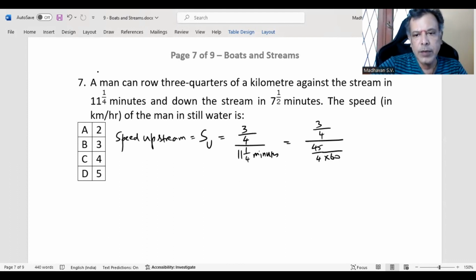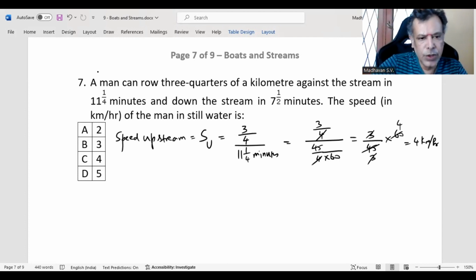So we can cancel this first. That will give us 3 divided by 45 into 60. 15 3s are 45, 15 4s are 60. So ultimately this 3 and 3 get cancelled. We get 4 kilometer per hour.